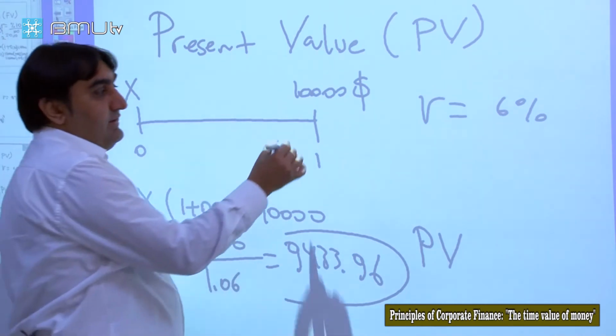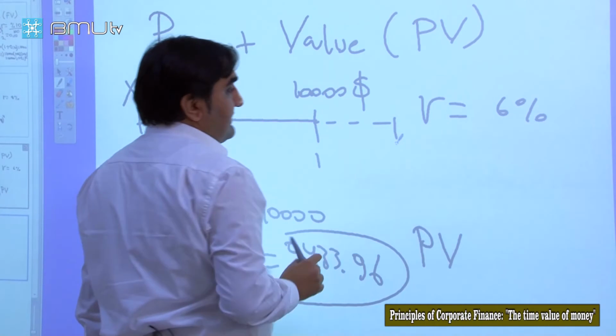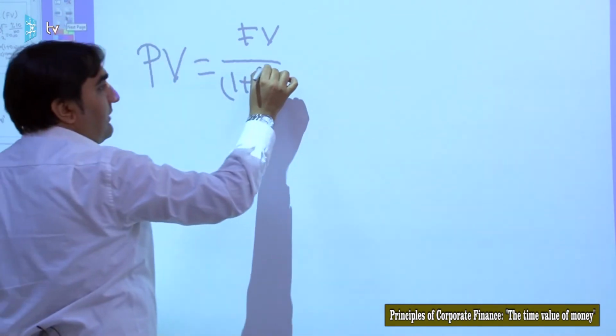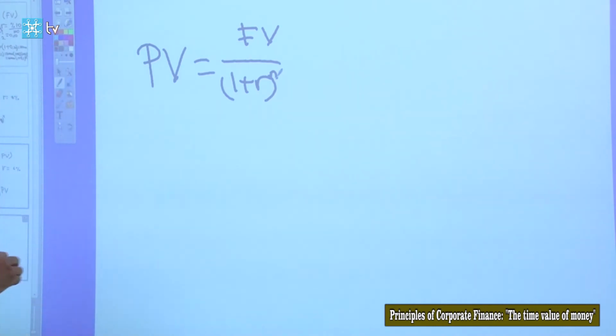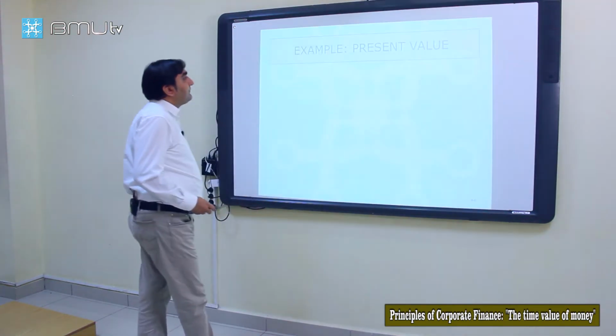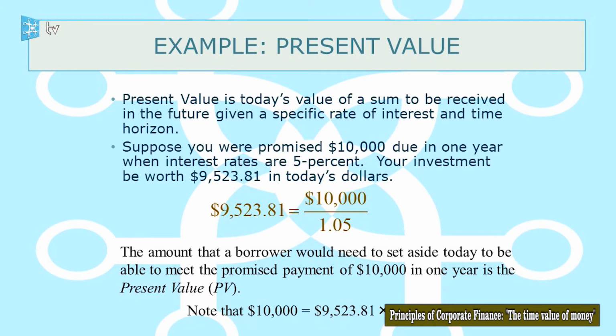We may need to calculate the same amount for 2 years, so we will put the number of periods here. So this is the present value of 10,000 in 1 year. Present value is today's value of a sum to be received in the future at an interest rate.